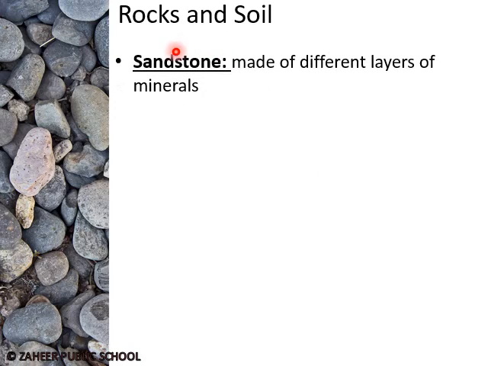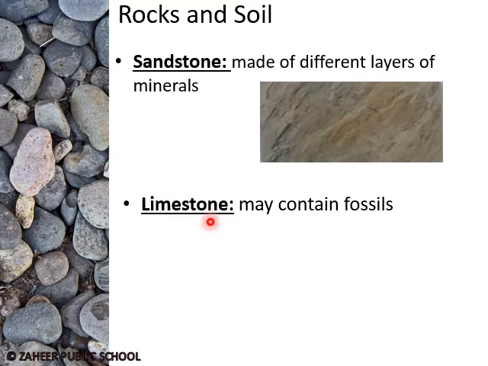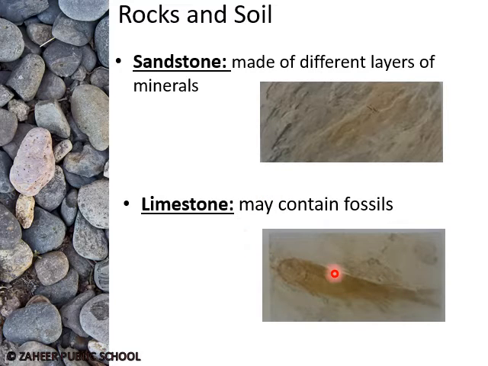Another example of the mineral grain is the sandstone. Sandstone is made up of different layers of mineral grains. You can see in this picture, they are made up of different layers. And limestone is another example of mineral grains. They may contain fossils, which are the preserved remains of living things from the past.